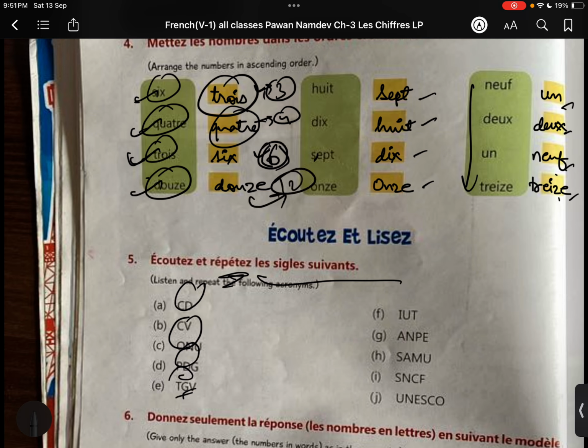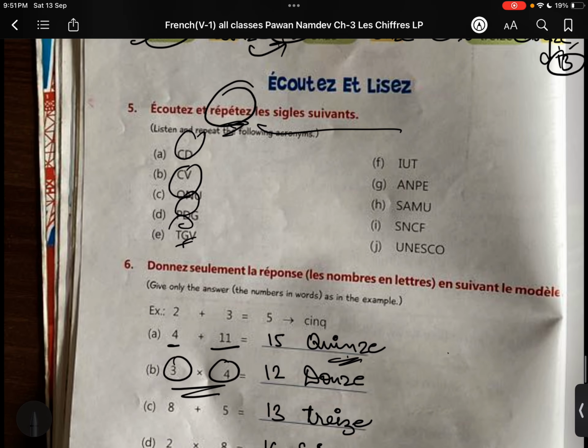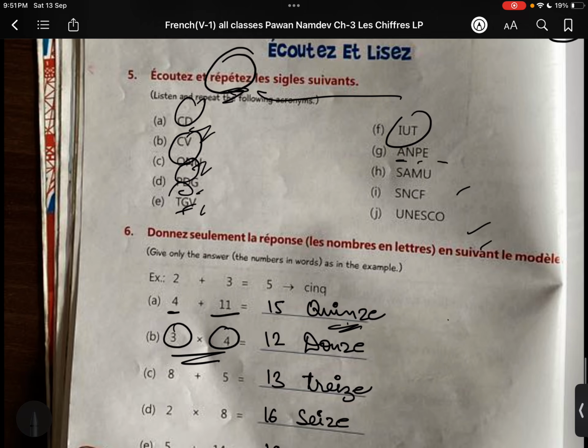In the same manner, you have to do the same. 7, 8, 10, and this is 11. Okay, these are the numbers. A means 1, D means 2, N means 9, 3 means 13. So see 7, 8, 10, 11. They are in ascending order, from smaller to bigger. Here you have to just repeat those words, whatever is written, in French.